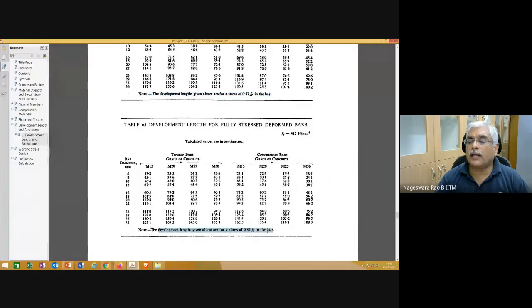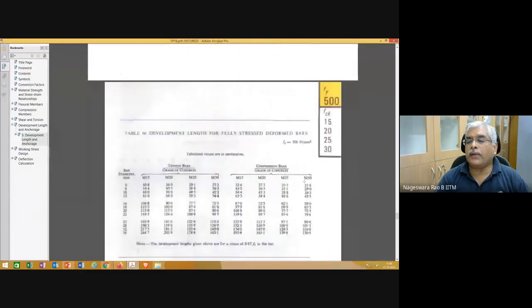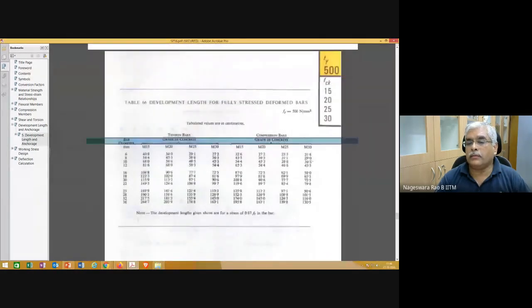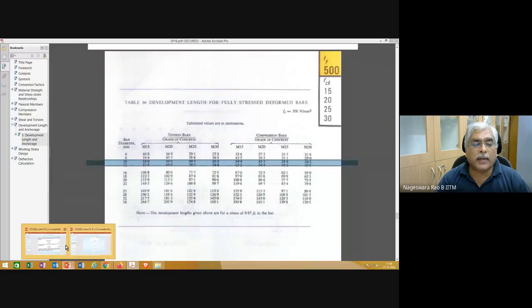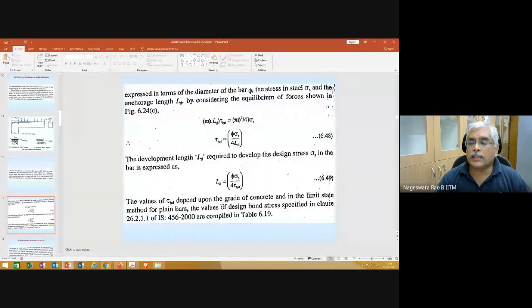Development length is calculated for the maximum stress that is permitted in the bar. The other tables are for Fe415 steel and Fe500. So that simple equation that we looked at is made into tables for the designers' handiness, given as tables 64, 65, 66 in SP16.